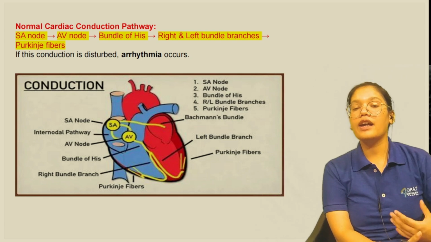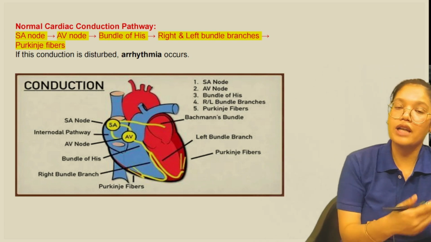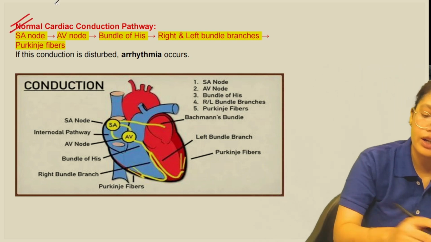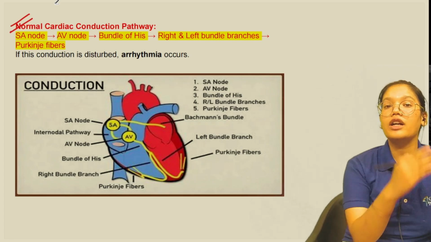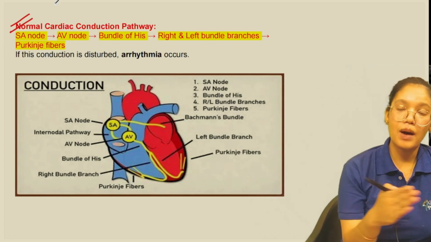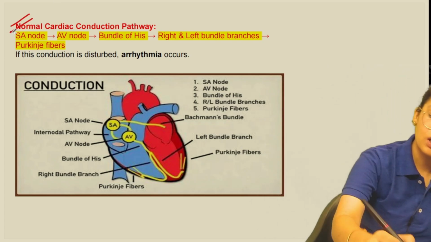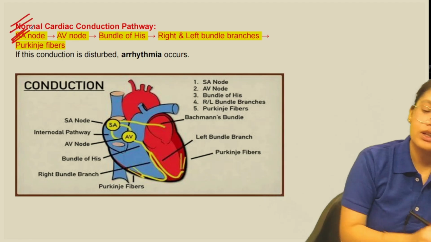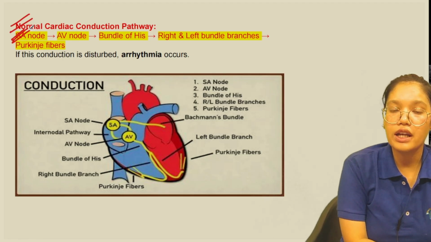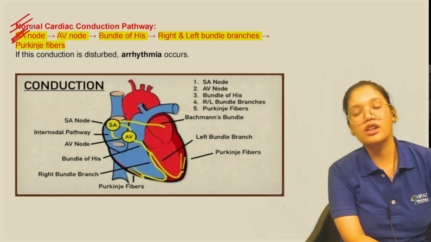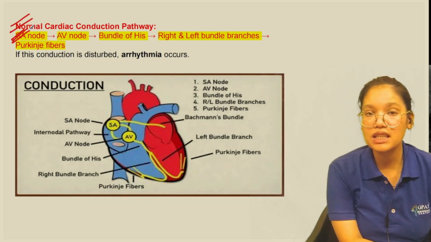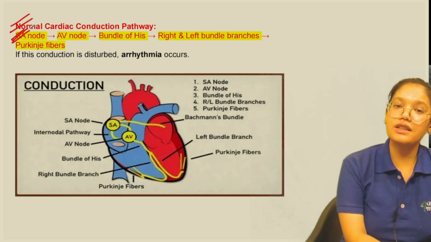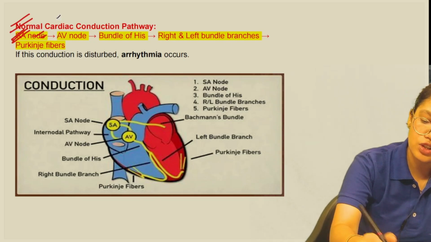Now the cardiac conduction pathway, how it happens. This is the normal cardiac conduction pathway, how the impulse is passed on in the heart. Okay, so it starts with the SA node, or the sinoatrial node. The sinoatrial node is also called the pacemaker of the heart, and this is responsible for the impulse generation.